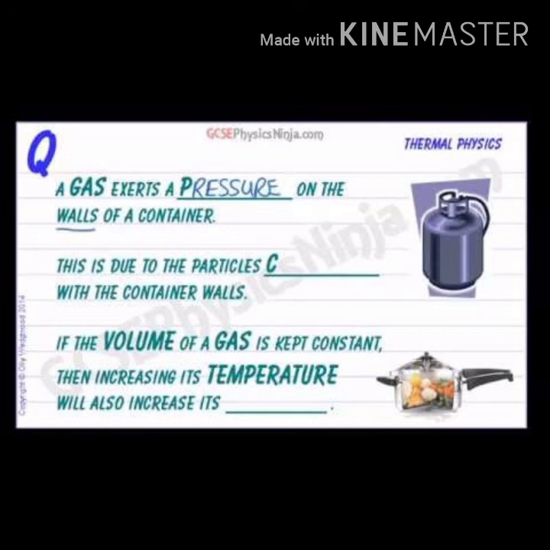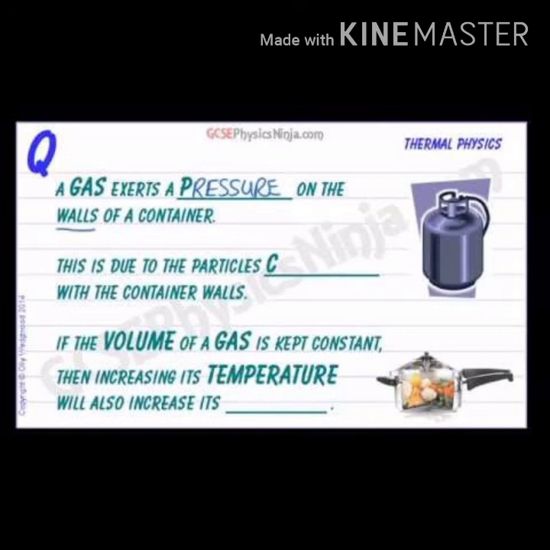The pressure exerted by the gas is because of the force exerted by the gas particles per unit area on the walls of the container. The pressure in the cooker is nothing but the force exerted by the particles.